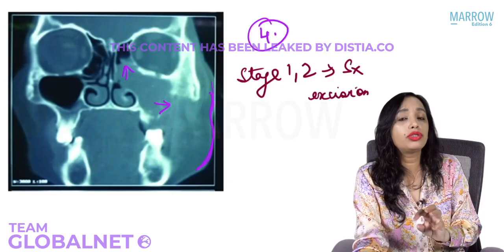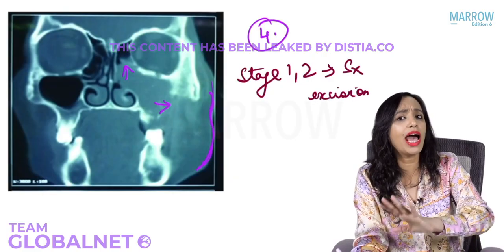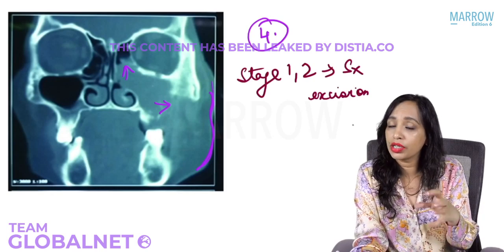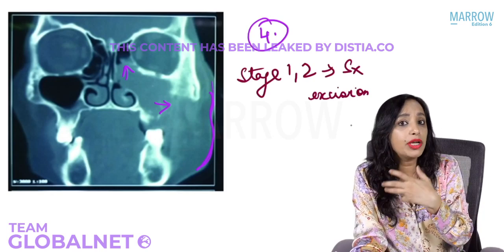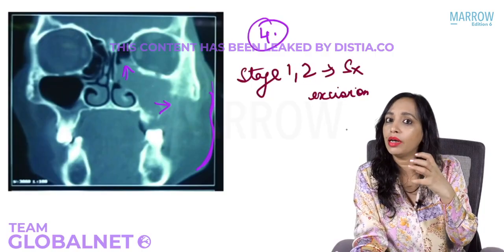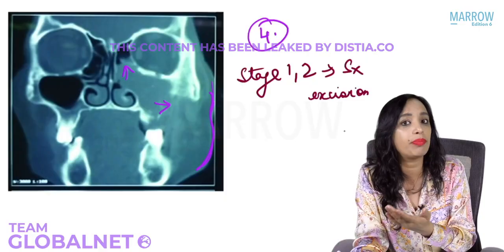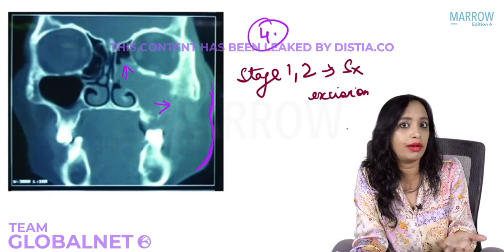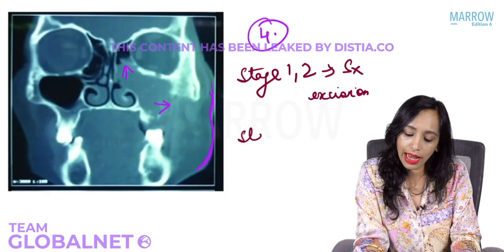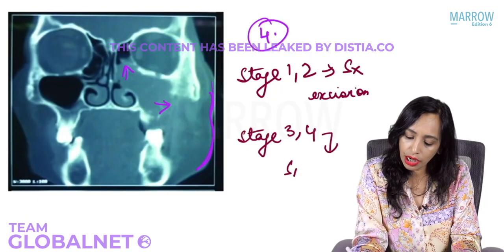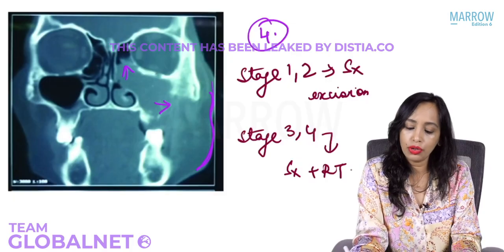So in all tumors of the maxillary sinus, we have to excise. Surgery has to be done. So surgical excision might be curative, or it might just be done in late stages to debulk the tumor so that the effect of the radiotherapy is somewhat better. So stage 3 and stage 4, the management is surgery followed by radiotherapy.